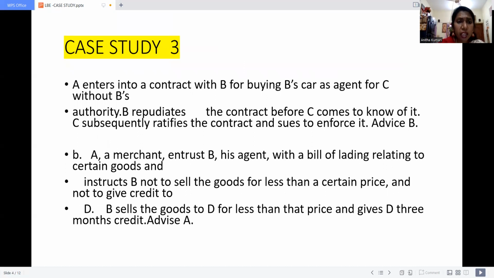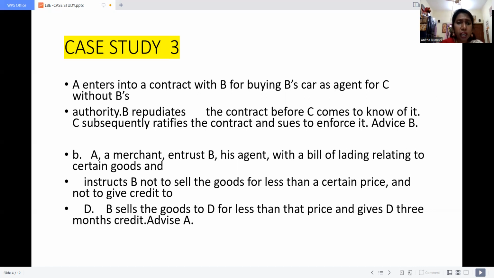Case number 3. A enters into a contract with B for buying B's car as agent for C without B's authority. B repudiates the contract before C comes to know of it. C subsequently ratifies the contract and sues to enforce it. Advice B. So what is that here? A entered into a contract with B for buying B's car as an agent for C without B's authority. What do you mean by this?